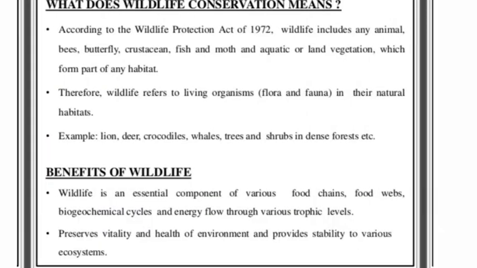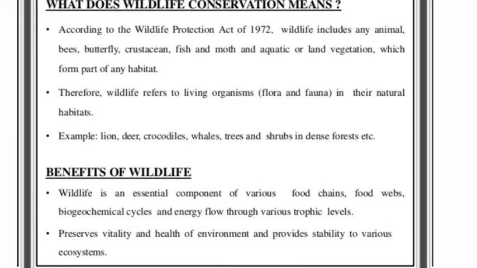According to WLPA, that is Wildlife Protection Act of 1972, wildlife includes all the animals, bees, butterfly, crustaceans, fish and moth, and aquatic or land vegetation which forms part of any habitat. Means all the animals and vegetations which are non-domesticated, they all are included in the wildlife. Means all those things which are not domestic, they come under the wildlife.